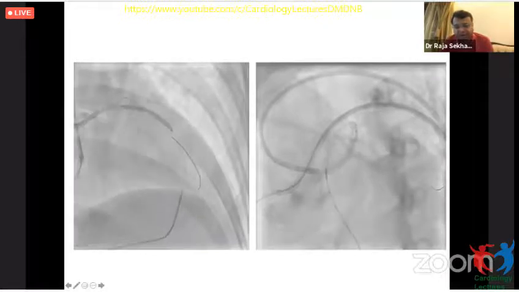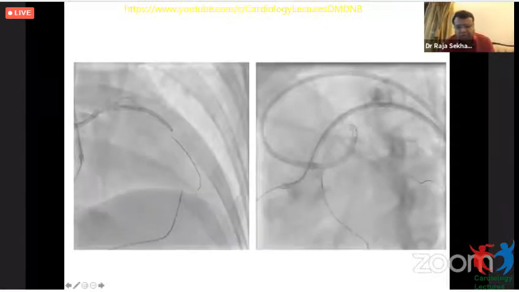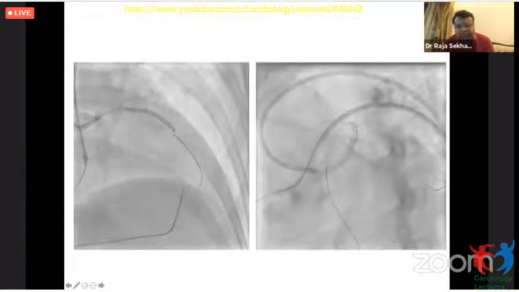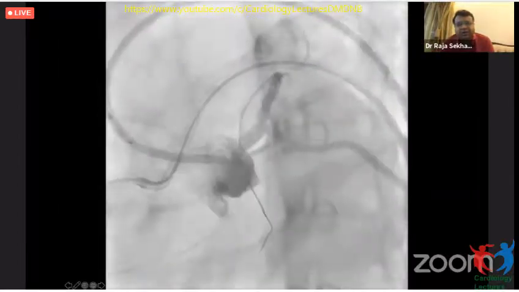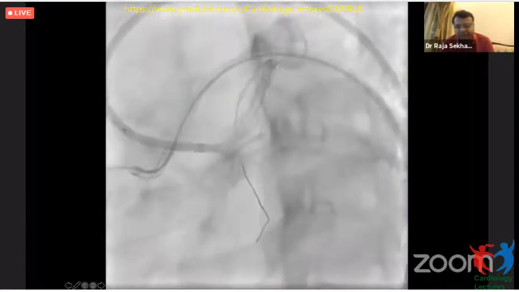We did recross the LCX, but we did not do any kissing balloon to the LMCA bifurcation because the LCX was absolutely normal and there was no flow compromise in the LCX. So we just finished with simple LMCA to LAD stenting.